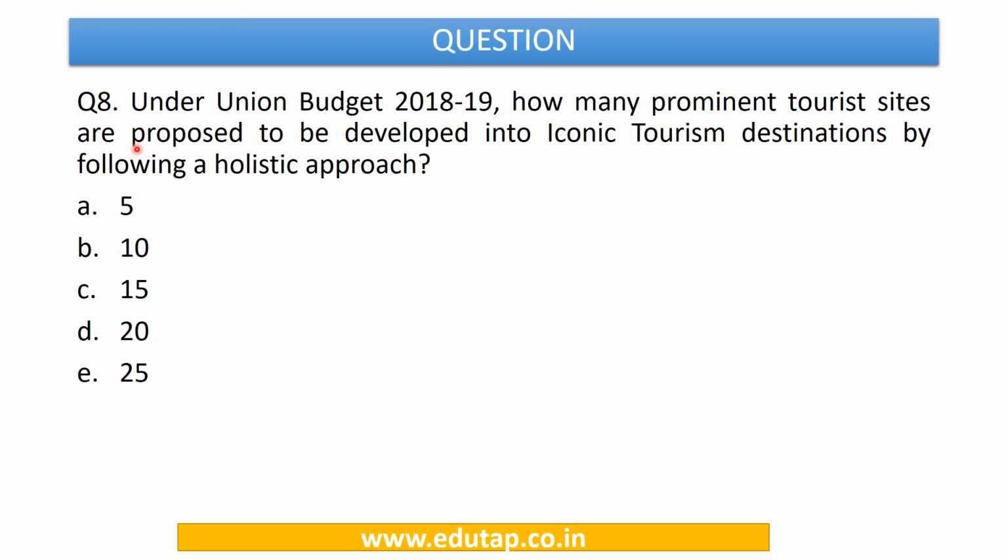Now let us move to the next question. Under the Union Budget 2018-19, how many prominent tourist sites are proposed to be developed into iconic tourism destinations by following an integrated holistic approach? Options are 5, 10, 15, 20 or 25.